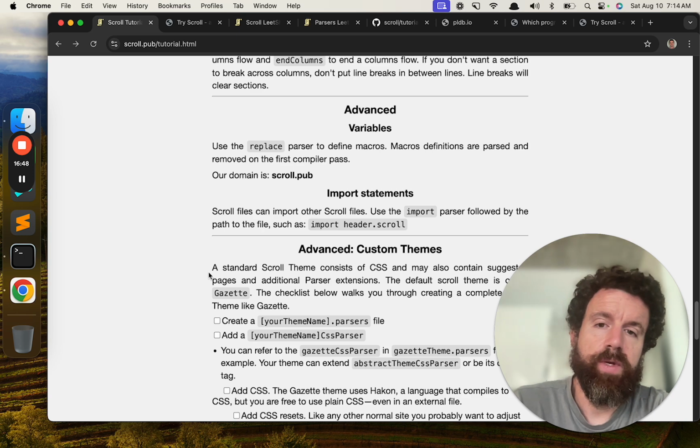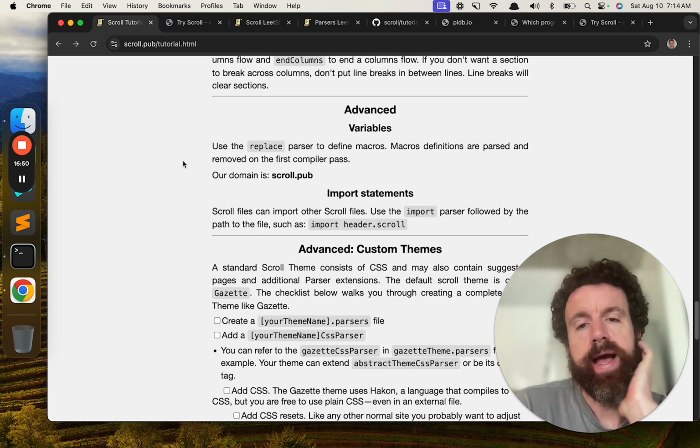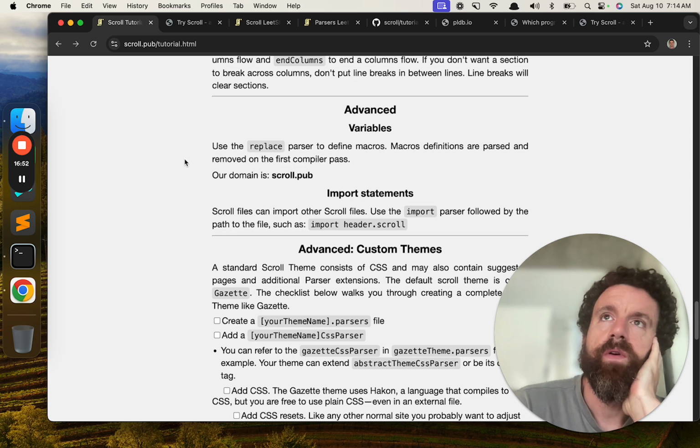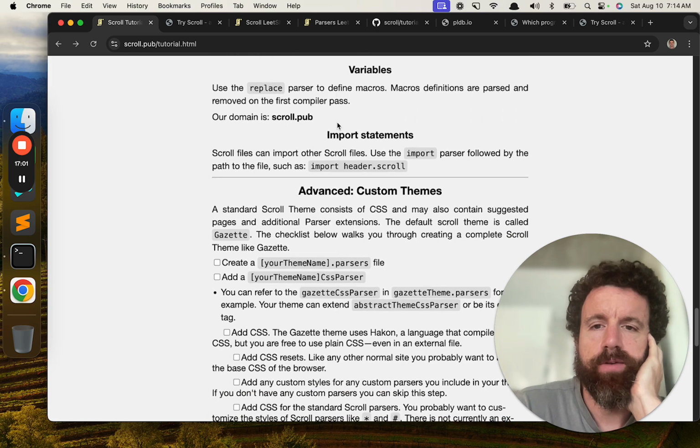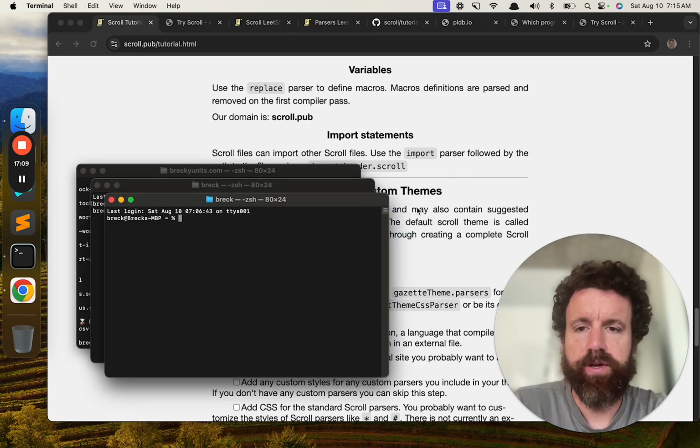Advanced. So we have a macro capability in scroll. I think you'd probably have to use it. It only works on the desktop version, and some caveats there. I'll just skip that one for now. Imports, again on the desktop version, but real straightforward. I can kind of show you.